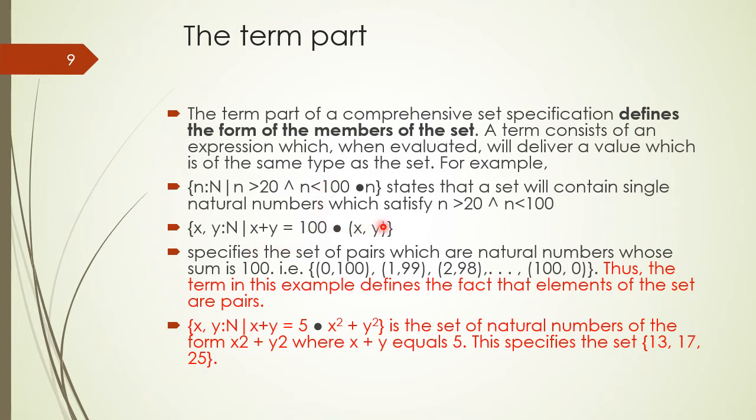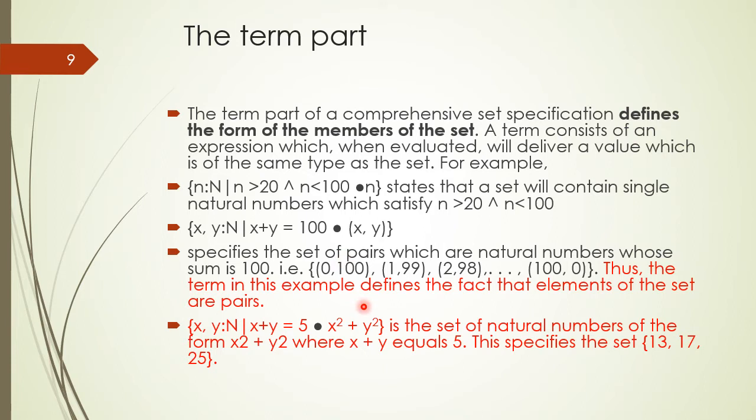Similarly, the term part of this set represents that the terms of this set would be order pairs, and the sum of the elements of order pairs would be 100 as specified by the predicate part. Therefore, this set would contain order pairs 0, 100, 1, 99, 2, 98, and so on up to 100, 0. And you can observe that sum of the elements of each order pair is equal to 100.